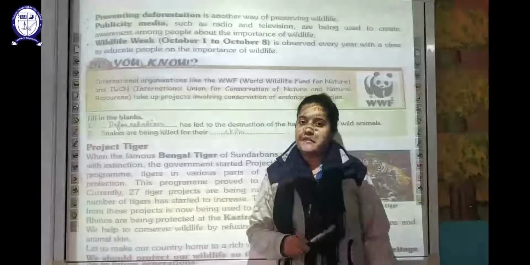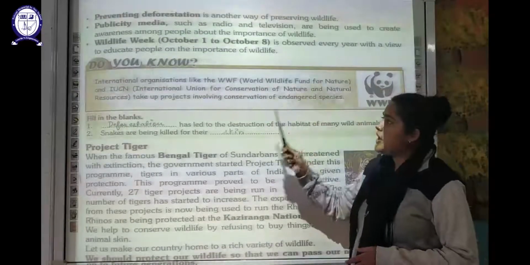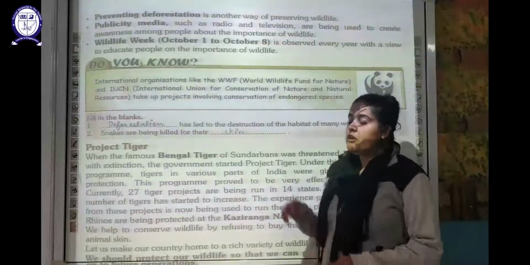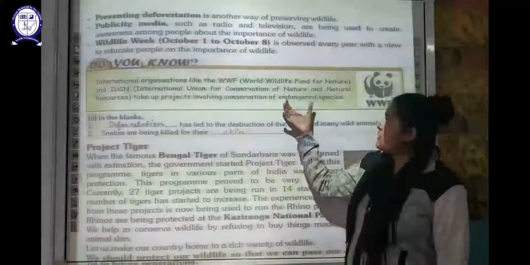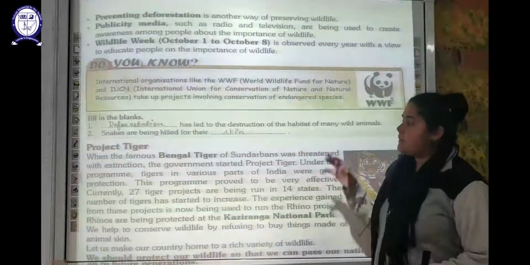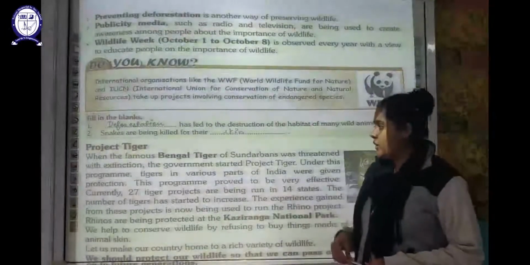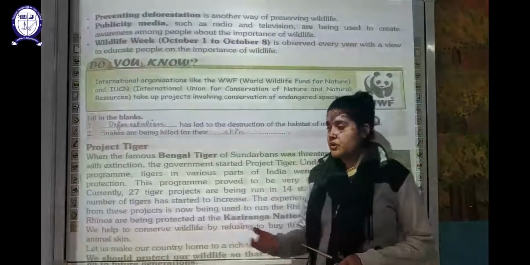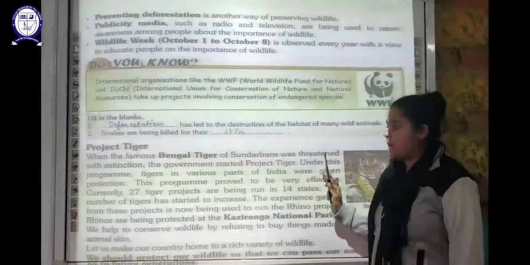On an international level, there are two organizations, the WWF, World Wildlife Fund for Nature, and the IUCN, International Union for Conservation of Nature and Natural Resources. They take up various projects so that the complete conservation of endangered species can be taken care of. Because of the decreasing population of the Bengal tigers found in the Sundarbans in West Bengal, as they were threatened with extinction, a new project called Project Tiger was launched by the government in various parts of our country.